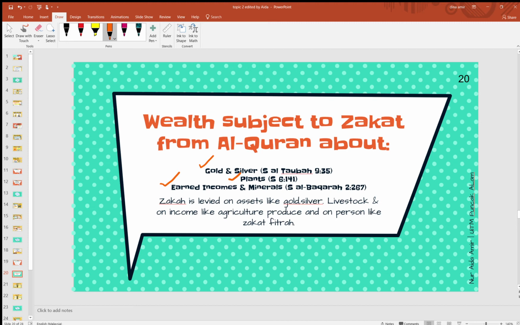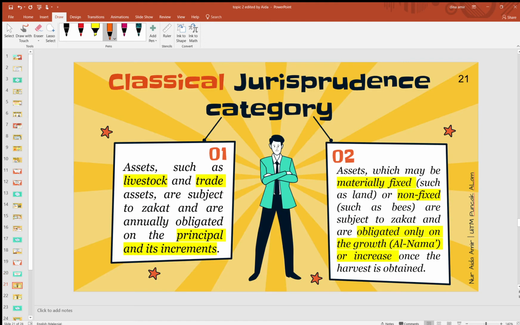Okay. Zakat is levied on assets like gold, silver, livestock, and on income like produce, and on a person like zakat fitrah yang masa kita Ramadan tu. Okay. Zakat fitrah ni kalau you tak tahu pelik lah sebab you all akan bayar masa Ramadan. Okay. Alright. So I have told about you wealth. Wealth tadi